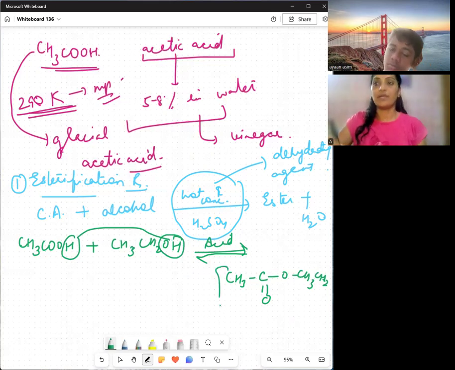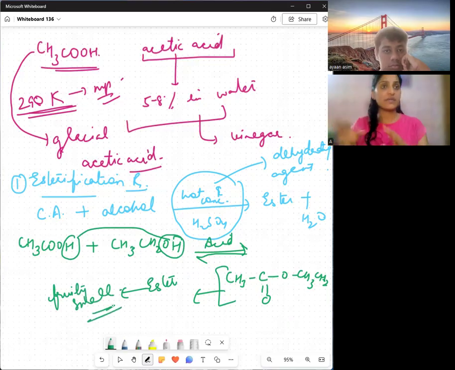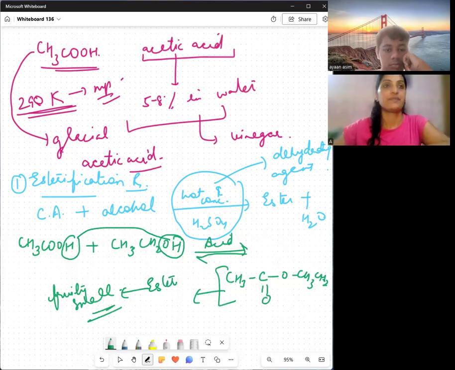Now this compound is an ester and it has a very fruity smell. And even this reaction is important in the manufacture of soap, so sometimes it is also known as saponification.